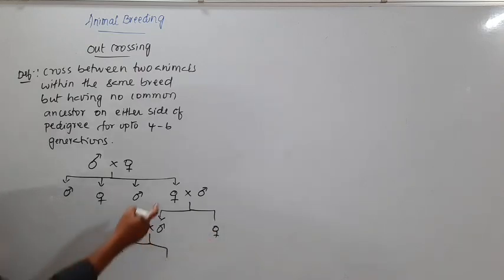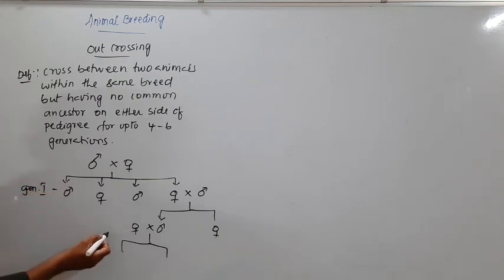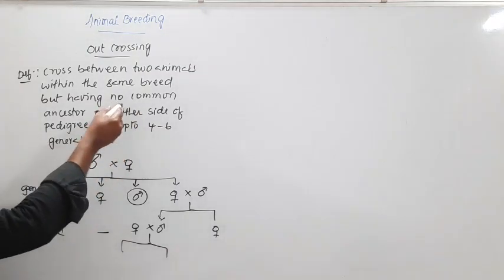So like this, this is generation one, and this is generation 2, and it goes on, generation 3 and 4. Now after that we have to take one male from here and another female from somewhere, but they should not have a common ancestor.